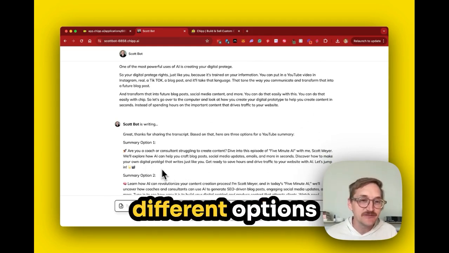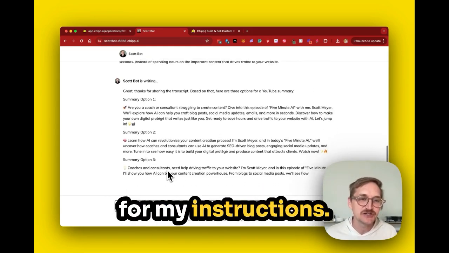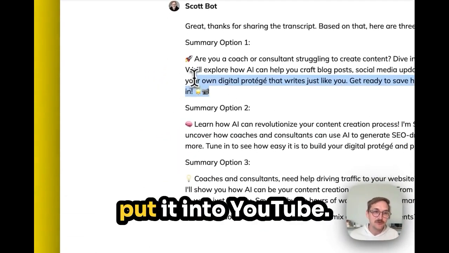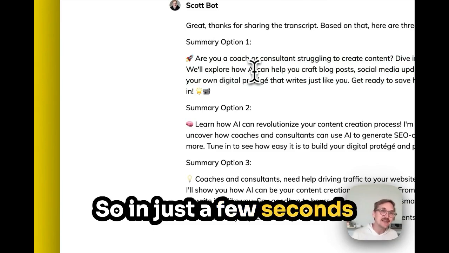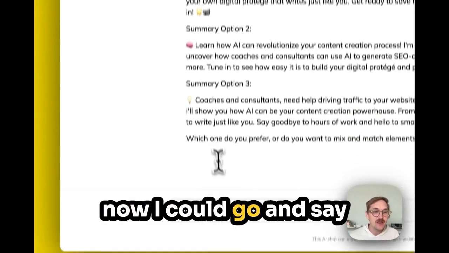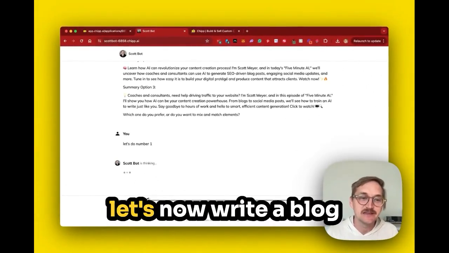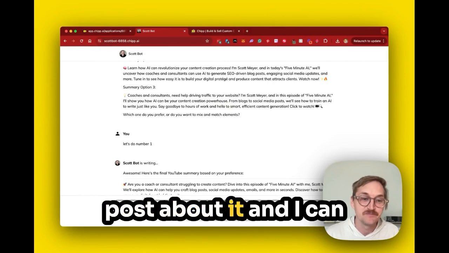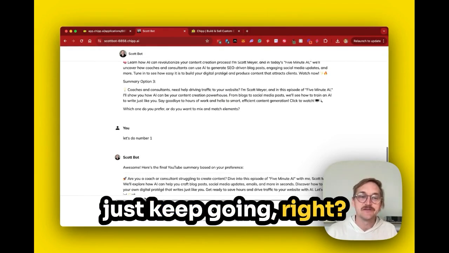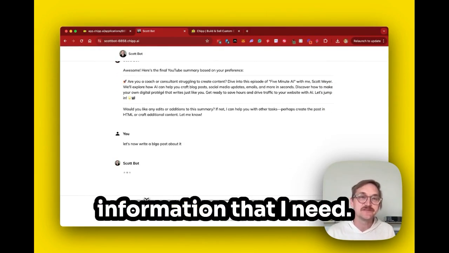So here we have 3 different options that it created. That's what I asked for in my instructions. And I can just copy and paste that now and put it into YouTube. So in just a few seconds, I created headlines, and now I could go and say, let's do number 1. And then I could say, let's now write a blog post about it. And I can just keep going, right? I can keep creating all the different types of information that I need.